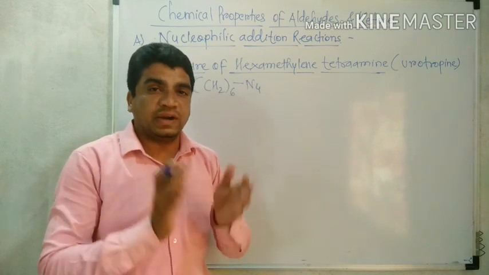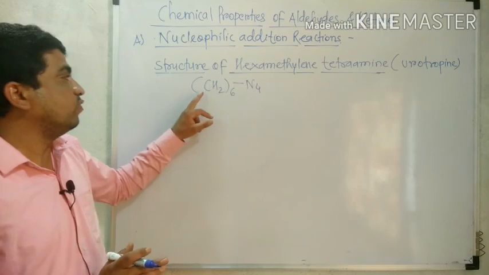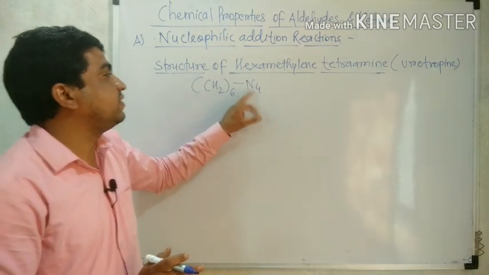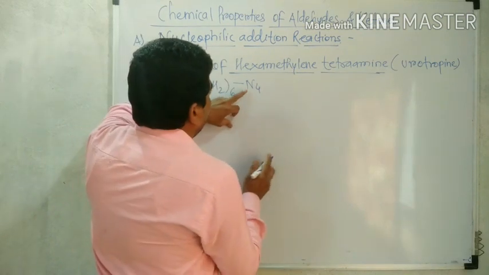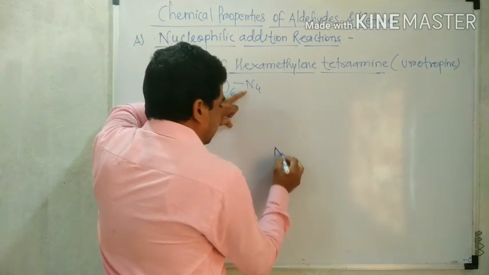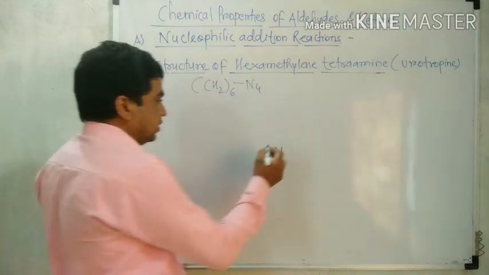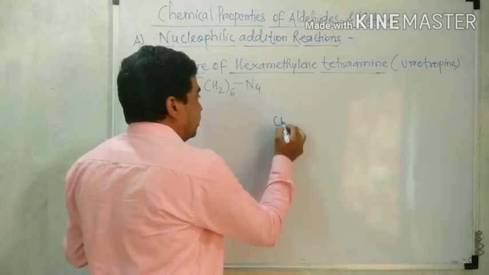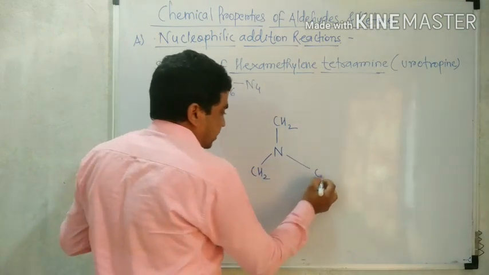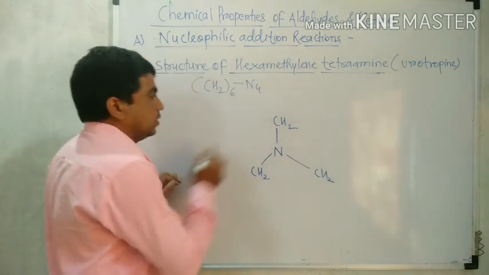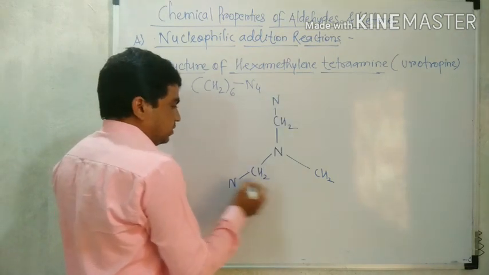The product obtained from the reaction between formaldehyde and ammonia has formula (CH2)6N4. How does this formula have the structure? From the 4 nitrogen, 1 nitrogen is in the center of the structure. That nitrogen is linked with 3 CH2 firstly, like this. All the CH2 get attached with nitrogen.